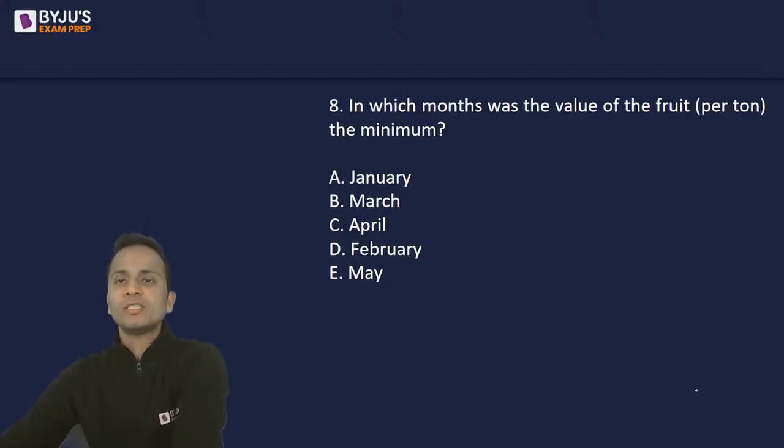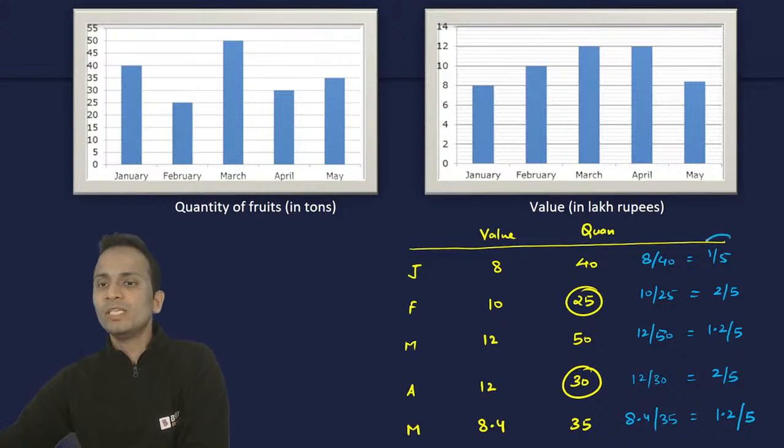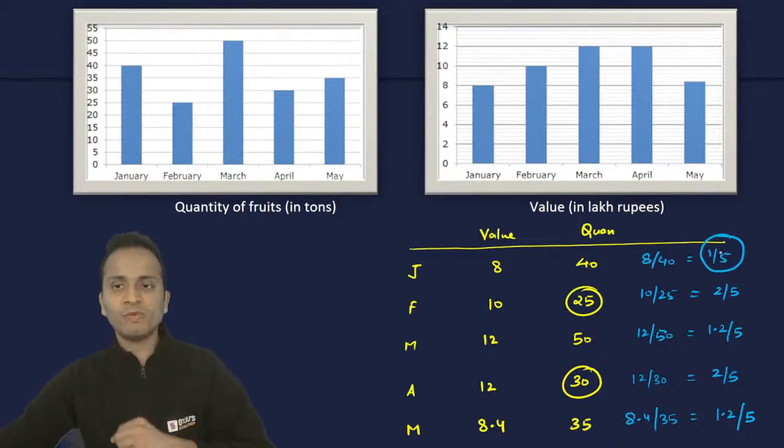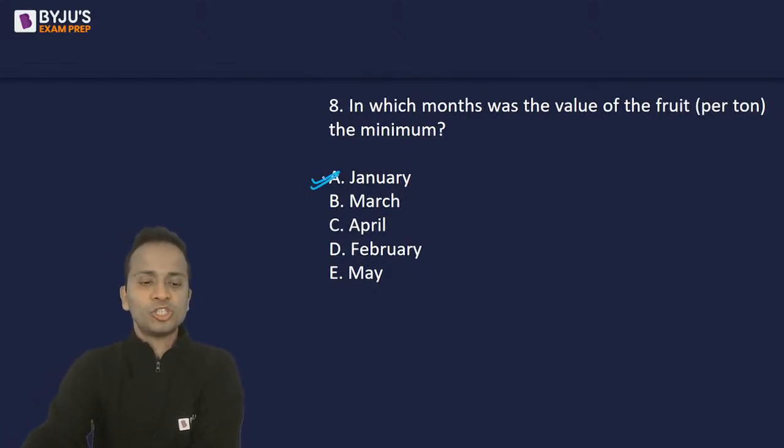Now what they want is the minimum value, in which month. Now the minimum value is 1 by 5 out of all these values. So the minimum value is in the month of January. Okay. So the answer of this question will be option A, that is January. Okay, I hope I'm clear with this.